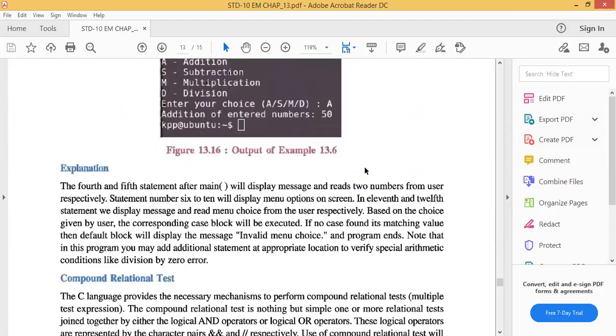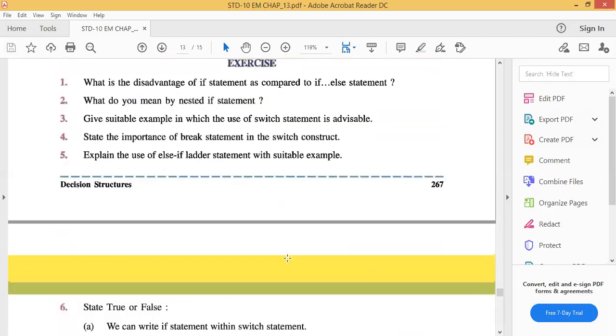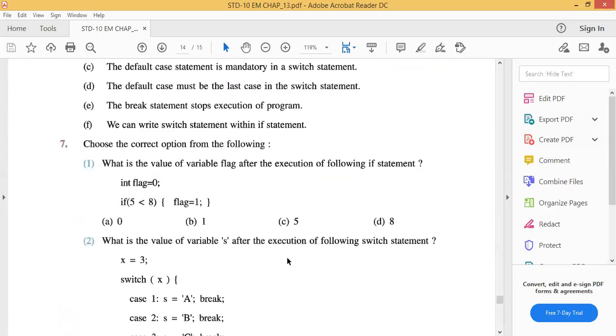And compound relational test. Here this chapter is completed. You must read this summary and the questions. You should complete them properly. All objective and descriptive examples you should type yourself. If any error occurs, call me. Thank you very much.